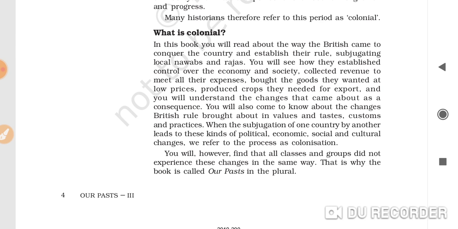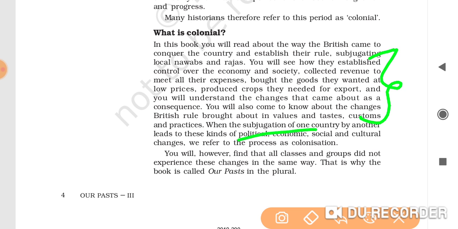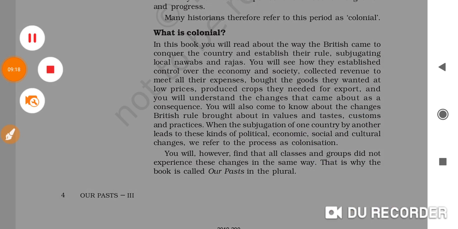And then the last point you will write that when the subjugation of one country by another leads to these kinds of political, economic, social and cultural changes, we refer to this process as colonization. So because of the above things, this whole process is termed as colonization, and that is why we say that the British period was a colonial period. Clear?